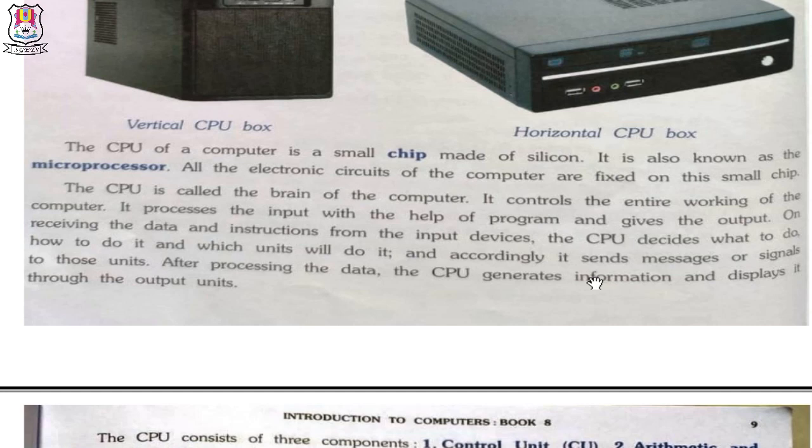On receiving the data and instructions from the input devices, the CPU decides what to do, how to do it, which units will do it, and accordingly it sends messages or signals to those units. After processing the data, the CPU generates information and displays it through the output unit.